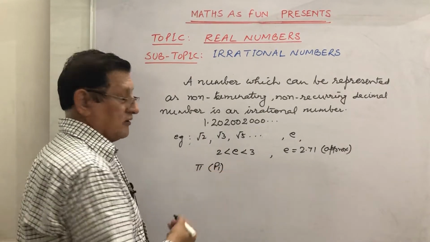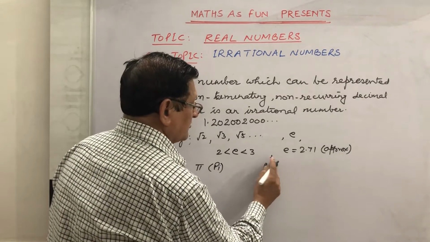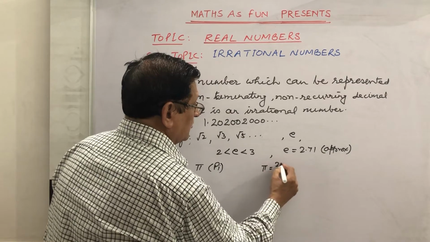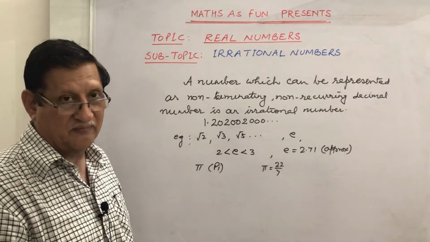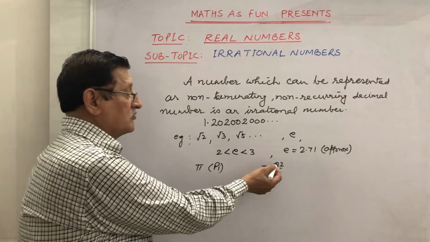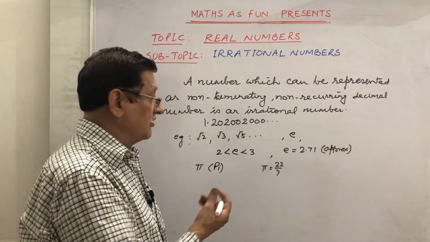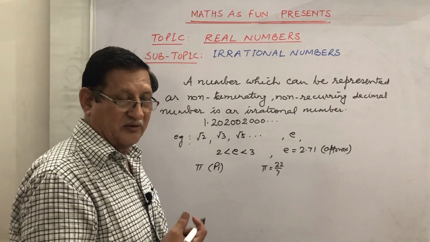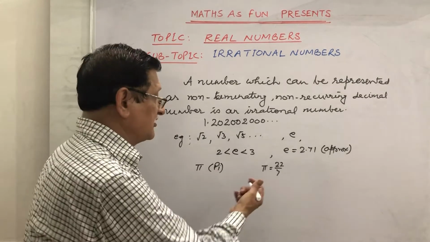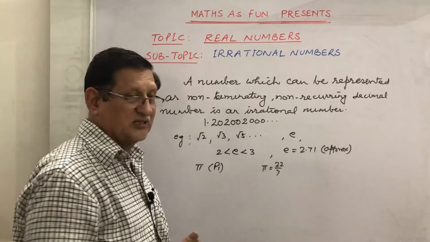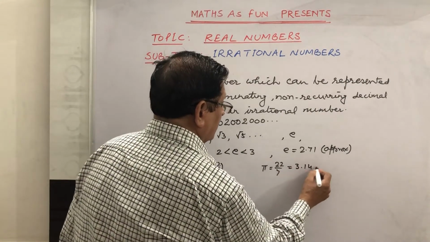What is pi? Generally we use it as 22/7. We are using pi as 22/7. The exact value of pi is not 22/7, that you should know. If we divide 22/7, then it is a rational number. It will be a recurring, non-terminating decimal number. So it becomes rational. But why are we taking it as 22/7? Or we take it as 3.14 approximately.